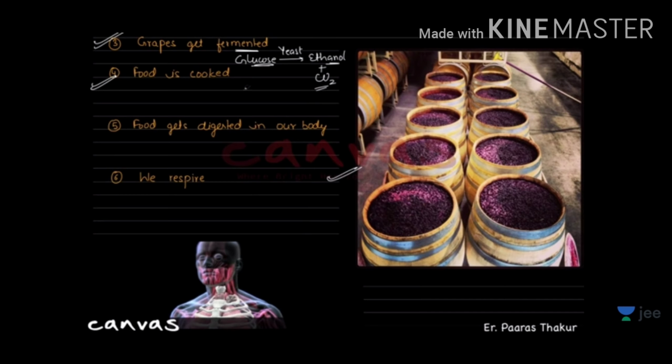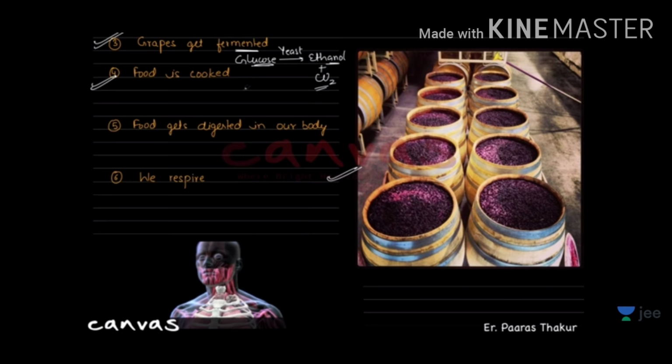Next example is food gets digested in our body. See, in the digestion of food also chemical reaction is involved. How? When you take food inside your body, it gets completely converted into a new substance, that is glucose. So conversion of food into glucose also involves a chemical reaction. So we can say that food is completely changed into a new substance.